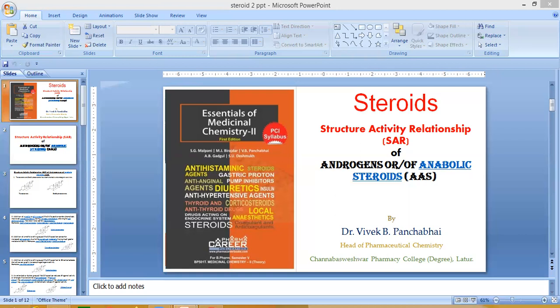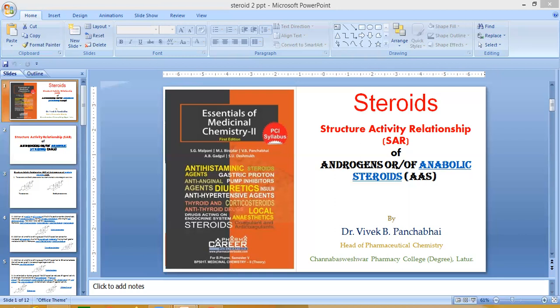In testosterone, ester formation at these positions increases the lipophilicity of the compound as compared to testosterone. Examples are testosterone enanthate, which is an ester form of testosterone, nandrolone decanoate, drostanolone propionate.